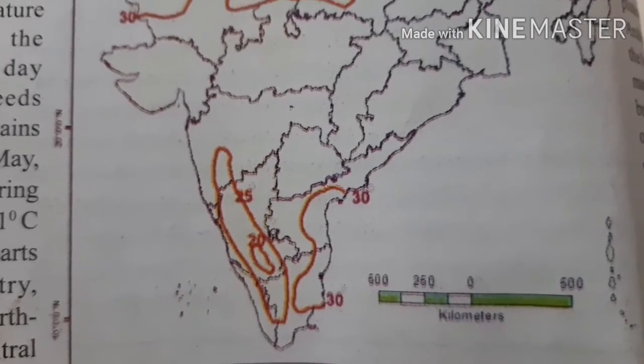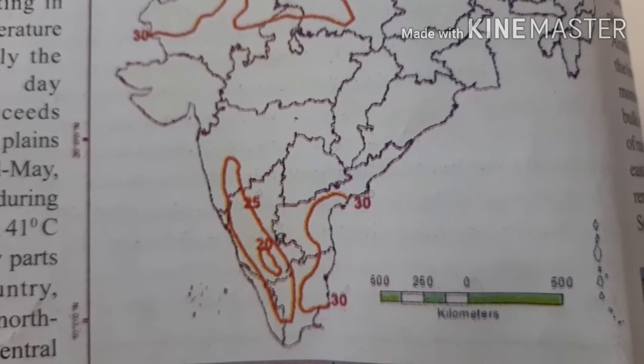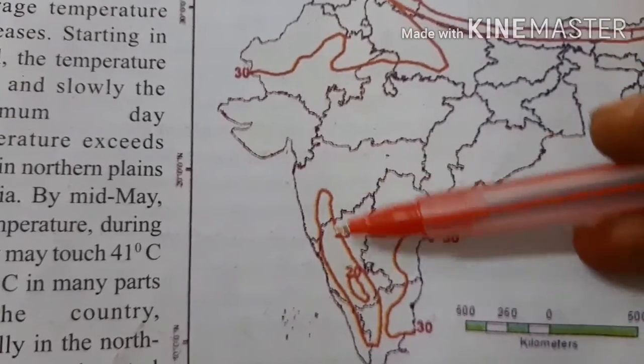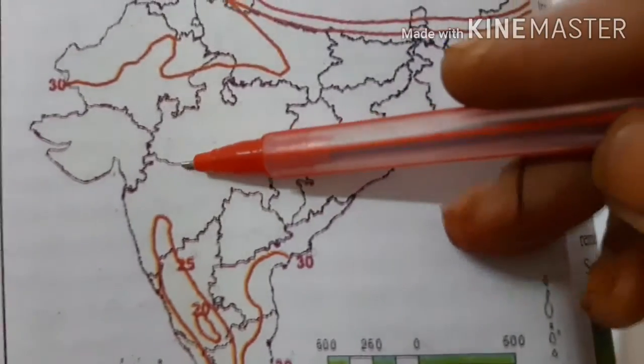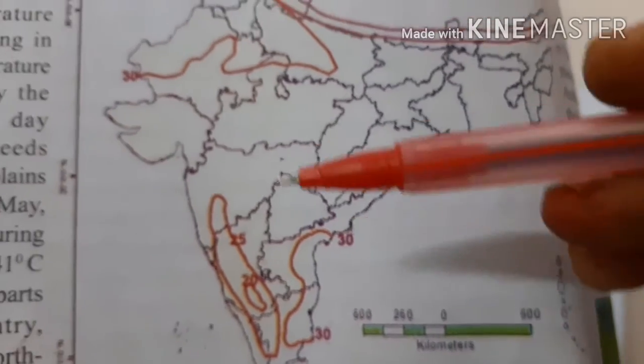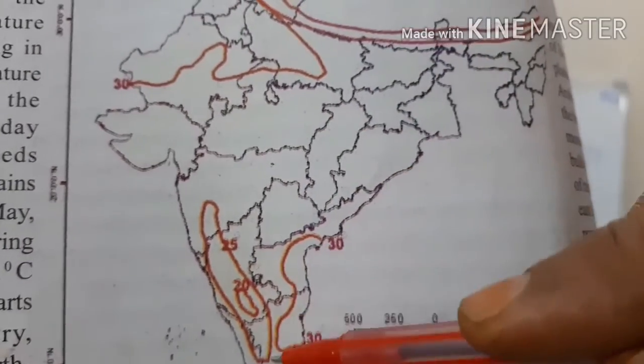Towards the end of the summer, in India we get pre-monsoon showers, children, which are also known as bursting of monsoon. Monsoon burst, pre-monsoon showers. Especially these are common in the Deccan Plateau. This is the Deccan Plateau, children.